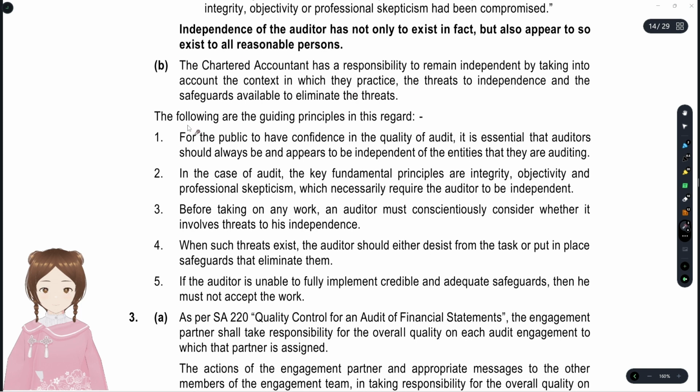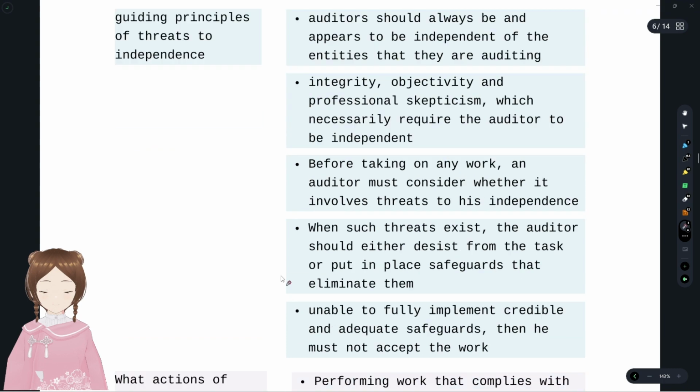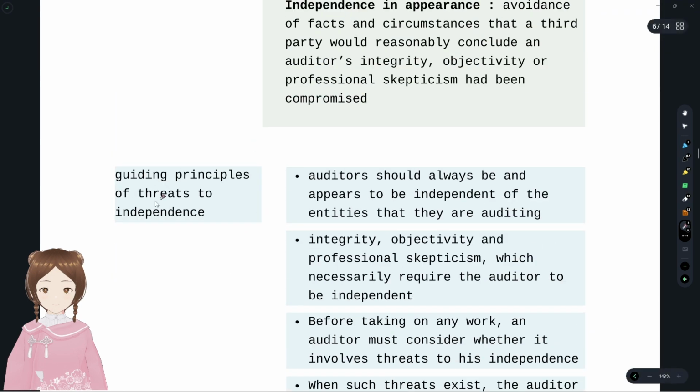They have just directly gone into it because it's a direct question. They haven't given any kind of introduction or explanation. What are the guiding principles in this regard? For the public to have confidence in the quality, it's essential that the auditor should always appear to be independent. I think we'll see whether we have given any short notes here. Now we'll read the quick reference part, the guiding principles of threats to independence. The auditor should always be and appear to be independent of the entities that they are auditing.